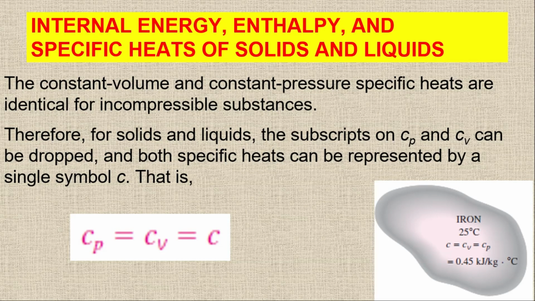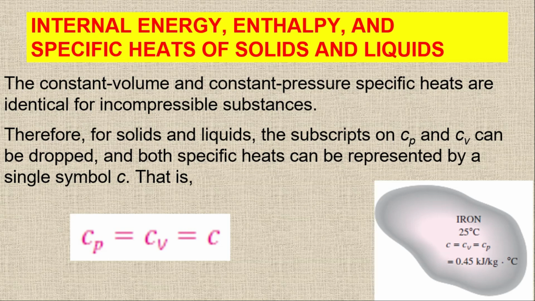We can conclude that for an ideal gas we have two different notations: the specific heat at constant pressure and the specific heat at constant volume. The specific heat at constant pressure is always higher than the specific heat at constant volume for an ideal gas. The difference between them is simply equal to the gas constant. And then we can use three different ways to find out the internal energy or the enthalpies.